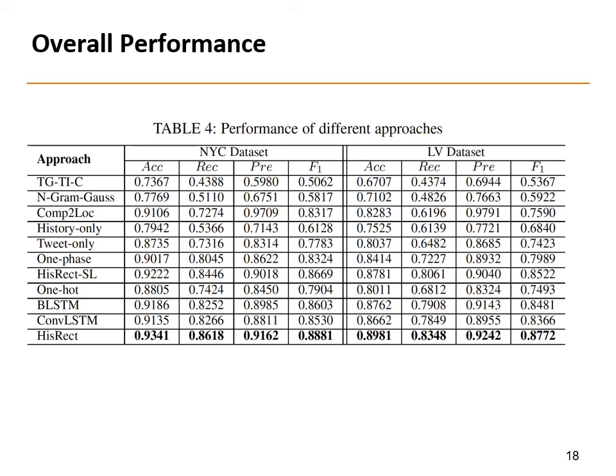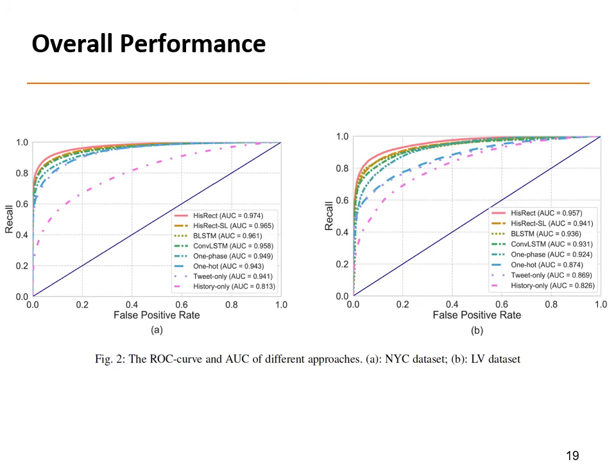It is also evident from the table and the figure that our HisRect performs best. HisRect performs better than other alternatives on all of the evaluation metrics. Its AUC values are also the highest in both datasets.